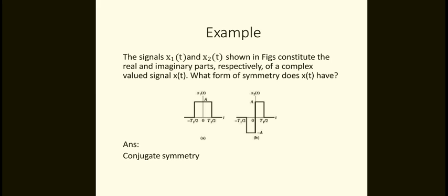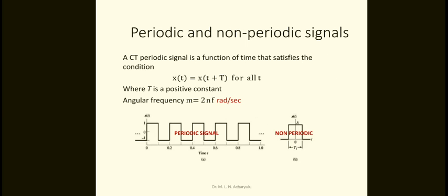Figure B indicates the sine function. x1 of t is a cosine. What is the time period? Minus t1 by 2 to plus t1 by 2. Here also the same. But what is the difference? The first one is the cosine function, the second one is the sine function. So this is called the conjugate symmetry, as you observe by using this figure.